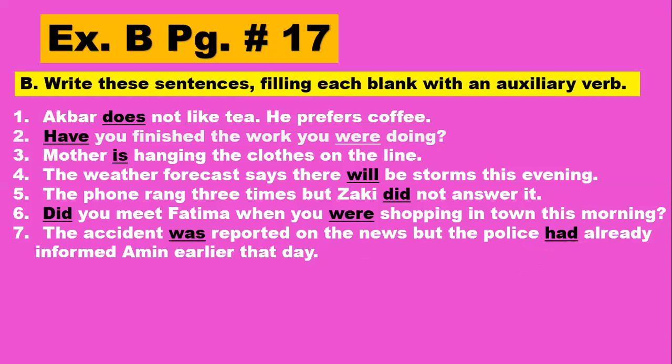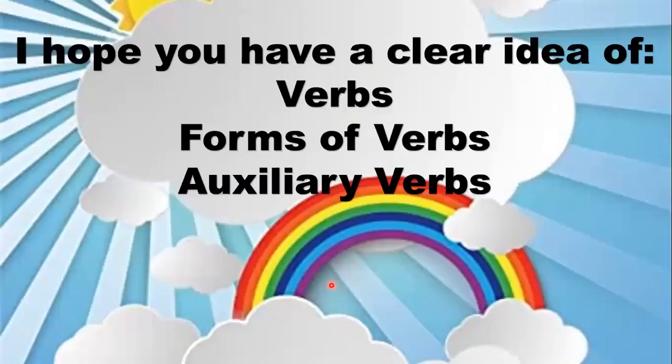Okay. So is this exercise clear to all of you? And remember, an auxiliary is a helping verb. It can be used individually, but mostly it is used along with the verb to make the sentence more sensible. Okay. And the common auxiliaries are do, be, and have. So I hope the lesson is clear to you, and I hope you have got a clear idea of verbs, forms of verbs, and auxiliary verbs.